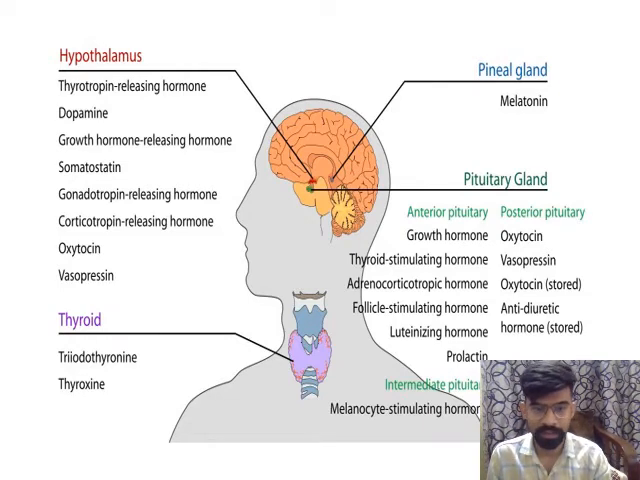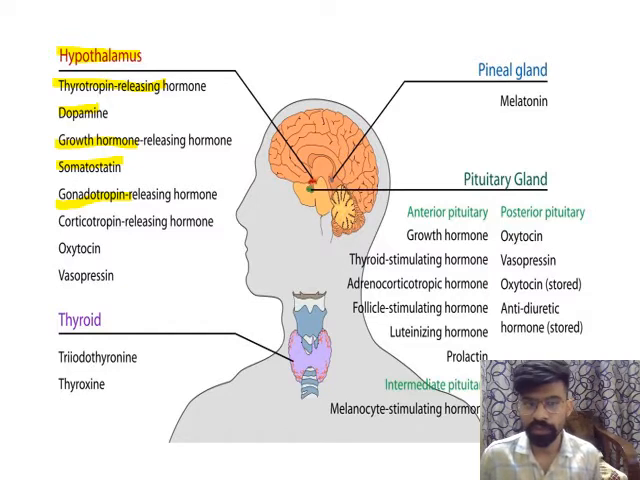So let's start. Our first gland is known as the hypothalamus gland. We don't need to remember these hormones in detail, but we should have some idea about this. Hypothalamus releases thyrotropin releasing hormone, which is related with the thyroid gland. Dopamine, growth hormones which help for our proper growth and development. Somatostatin, gonadotropin, which helps in the functioning of testes and ovaries. Then corticotrophic hormone, then oxytocin, then vasopressin.